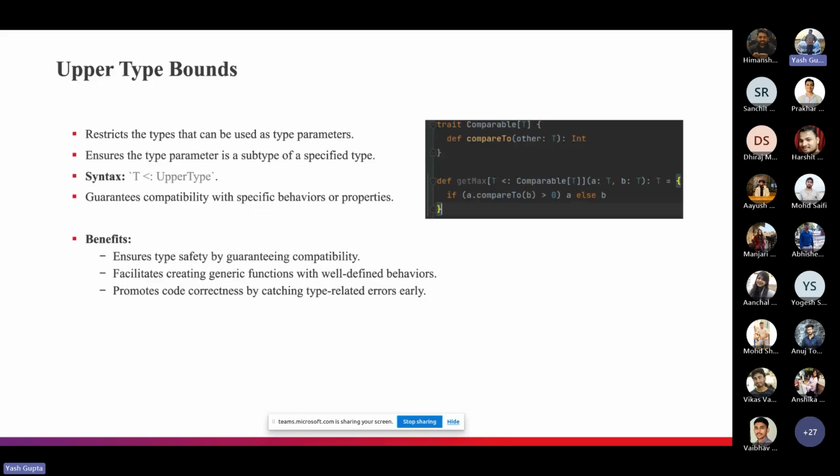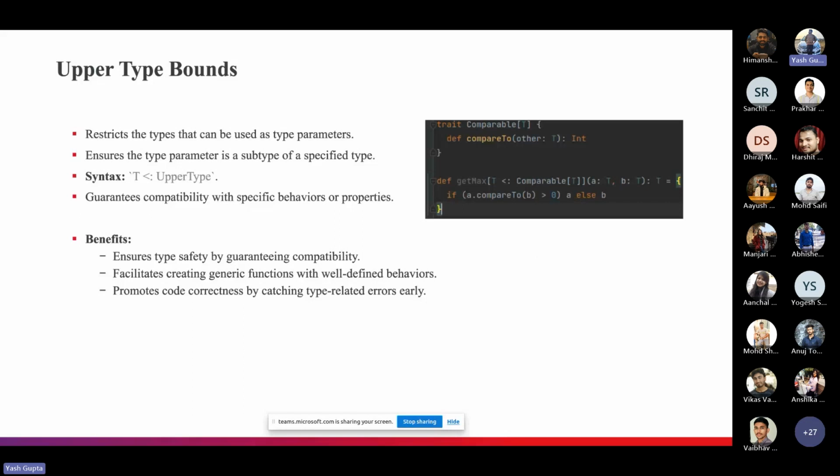Int will only be comparable to itself. So the simple thing is we are bounding that only the same type of object will be comparable here in the getMax method. Okay, so this is the upper type bound.